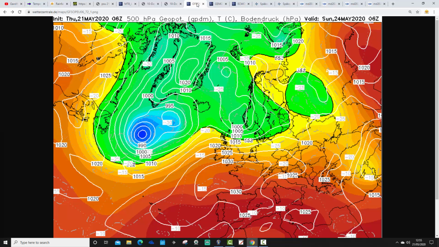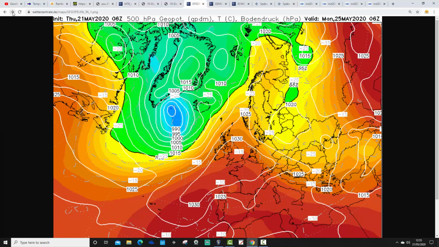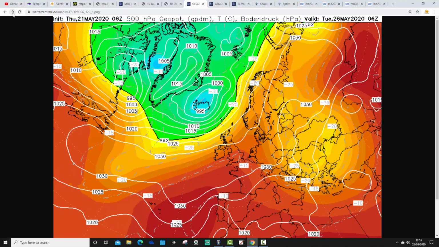That's how the GFS is looking for Sunday. On Sunday, we're already building the Azores high back up from the south. We've established this in earlier videos. High pressure soon comes back from the Azores, and so by the time we get through to Bank Holiday Monday, we're back under a nice ridge of high pressure. It's going to be mainly dry and potentially very warm on Bank Holiday Monday with loads of sunshine. Tuesday as well, looking very dry and warm through most parts of the country.